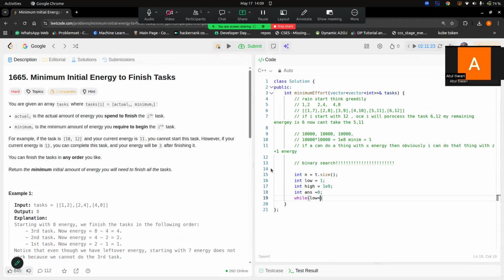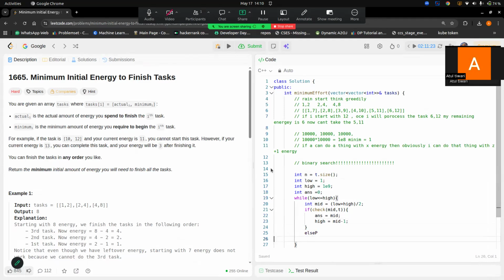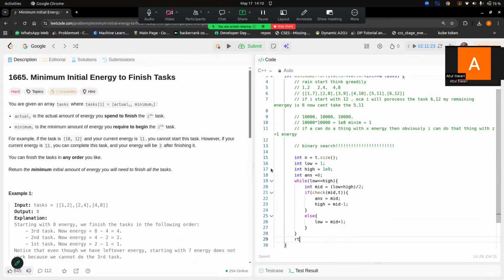While low is less than or equal to high, mid equals low plus high divided by 2. If the check function with mid and the tasks I will pass is true, then answer equals mid, and I will see in the left segment whether I can do it with less energy. So high equals mid minus 1. And if I can't get the answer with this mid, then I will say okay, let's try with more energy. That means low equals mid plus 1. And this way we can return the answer.